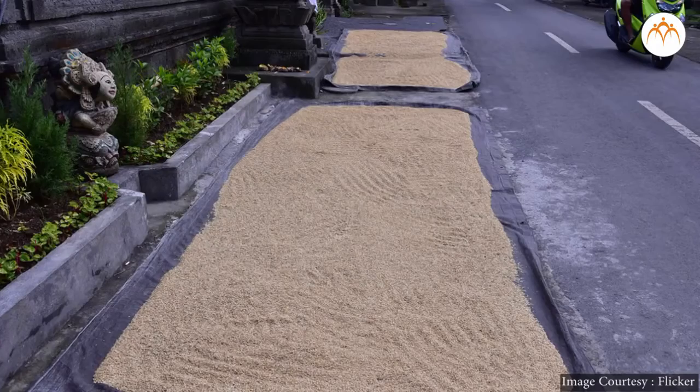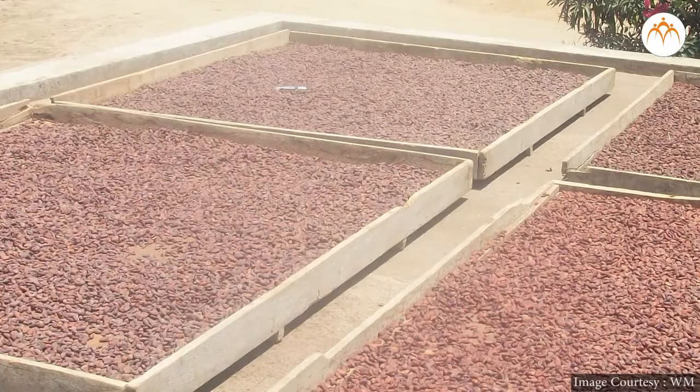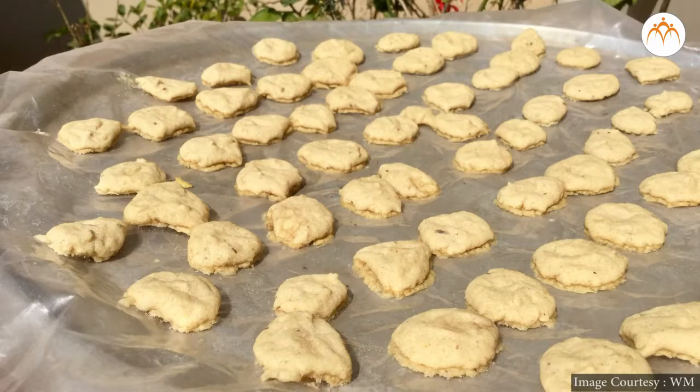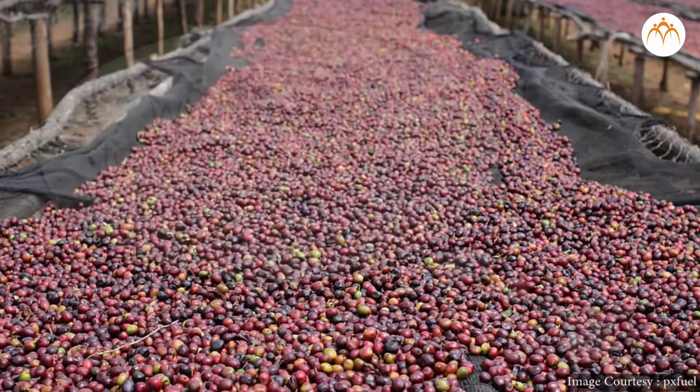Students, tell me, have you seen in your houses that usually in summer food grains like wheat are dried in sun? Even some other delicious food items like papad, homemade chips are dried in sun. Why are these food materials dried in sunlight? What is your guess? Okay, I'll answer this.